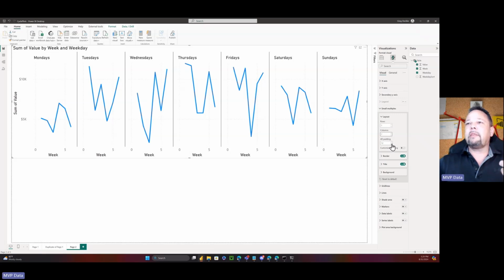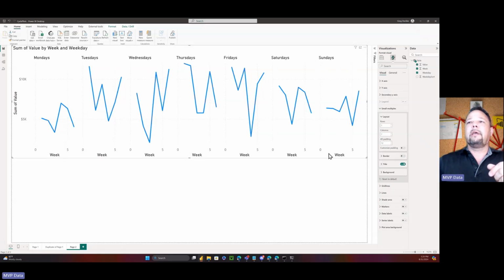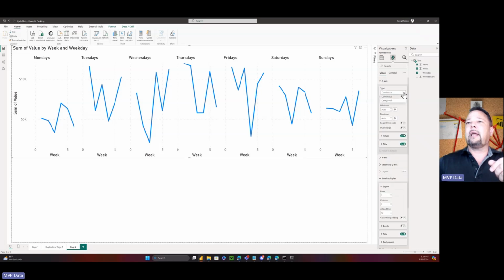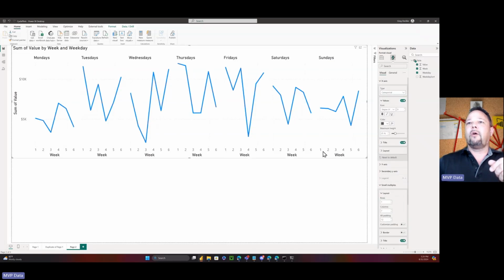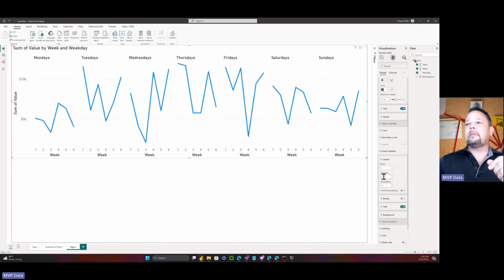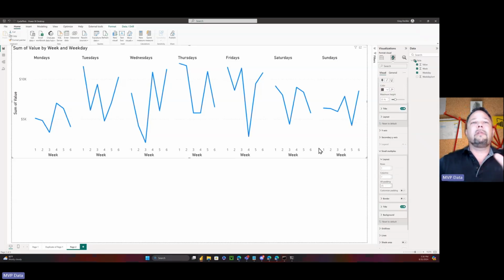The important thing here, I think, is to adjust the padding. Well, we'll turn off the border first, right? And then we also want to take the x-axis, make it categorical, so that we get all of our 1, 2, 3, and all of that. And I don't think there's, you could go with this, but what I did was in the small multiples, I upped the padding to about 25, just to give a little extra separation between things.